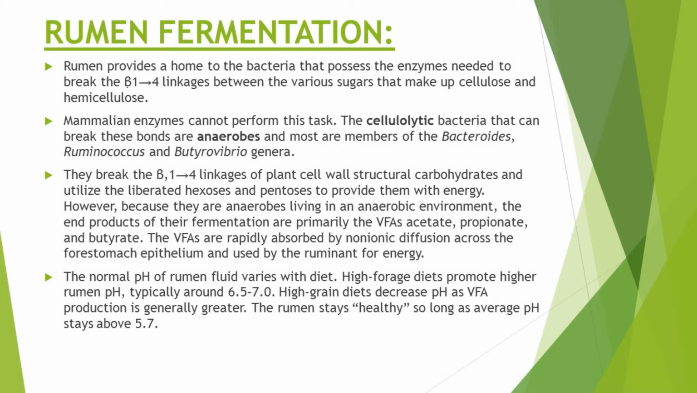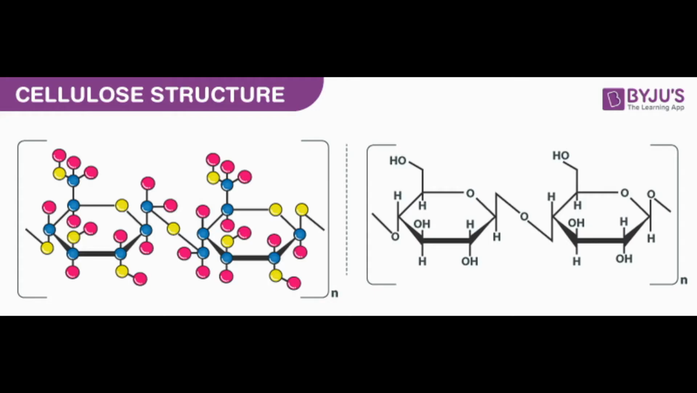Ruminants consume green forages which contain cellulose and hemicellulose, and when these green forages are ingested and passed into the rumen, they undergo microbial simplification within the rumen and also undergo physical digestion. So actually the bacteria that are present in the rumen possess enzymes, and these enzymes are needed to break the beta 1,4 linkage between the various sugars that make up cellulose and hemicellulose. So these rumen bacteria cause the breakdown of cellulose and hemicellulose which is contained in the ingested green forage.